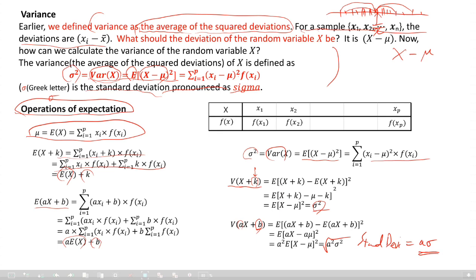It is mathematics, but if you don't like this kind of formula, then forget it. You can just remember the results of these four things. That's it for today.